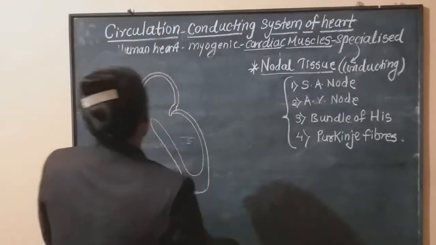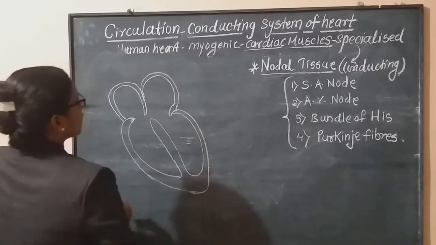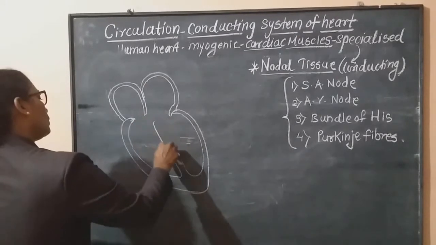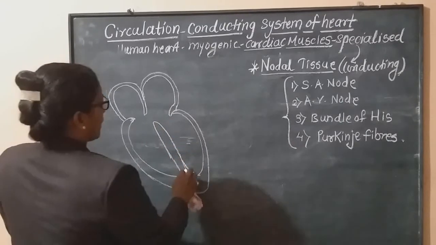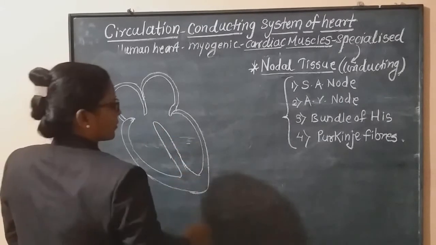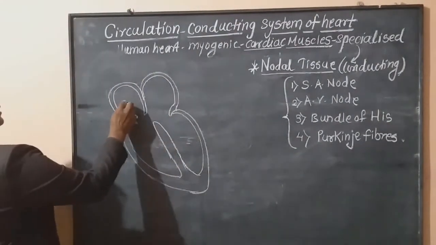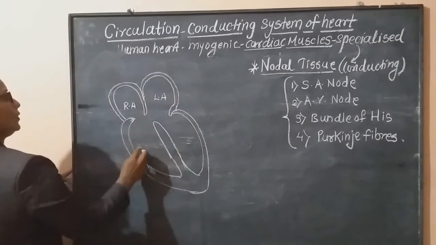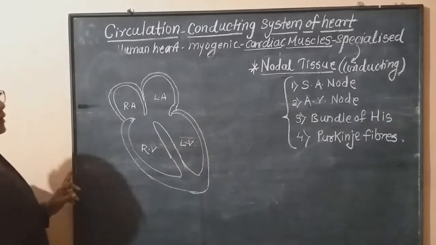When the conducting system is asked, you have to write down only about the nodal tissue. There is no need to explain the structural points of the external or internal structure. Okay. Now see, this is the right atrium, this is the left atrium, this is the right ventricle, this is the left ventricle.